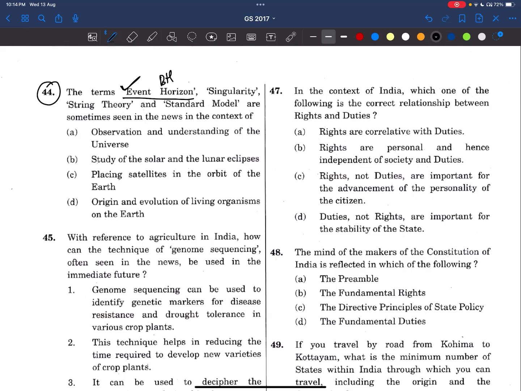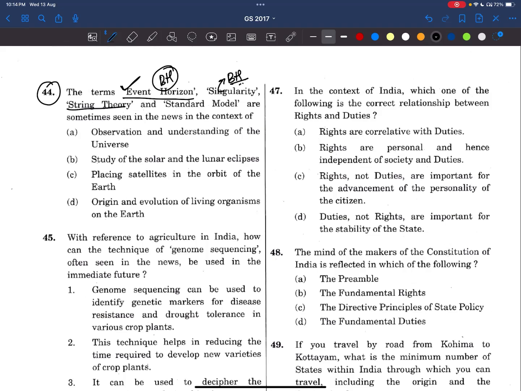Now, singularity is also related to black holes. Singularity is a characteristic of a black hole which we cannot explain. Right now, string theory and the standard model are sometimes seen in the news in the context of... See here, friends, let's see the options. I'll explain it later. Observation and understanding of the universe. See here, it is related to black holes, right?